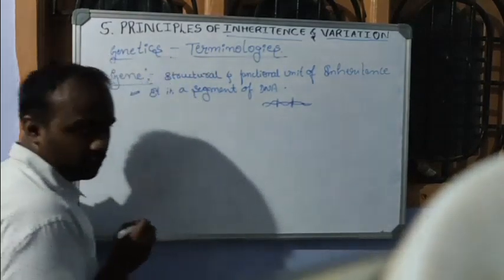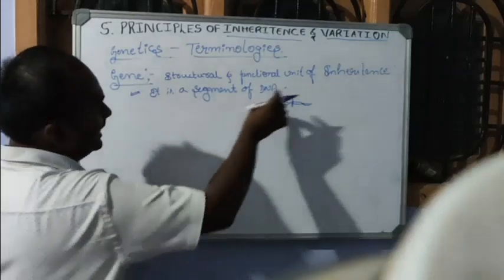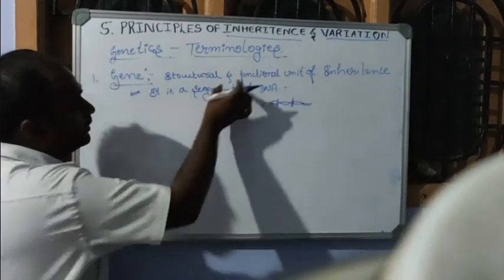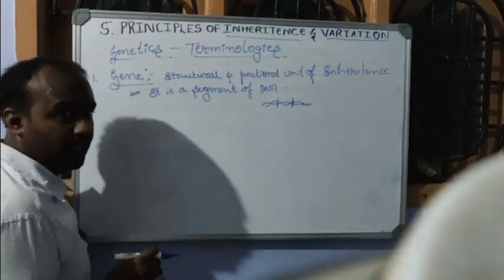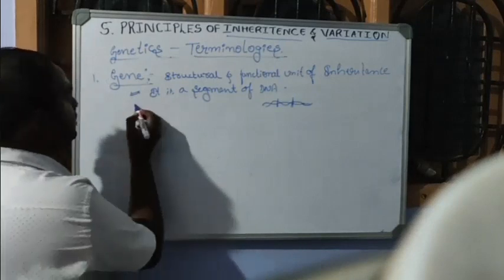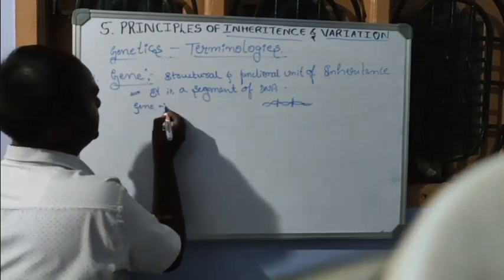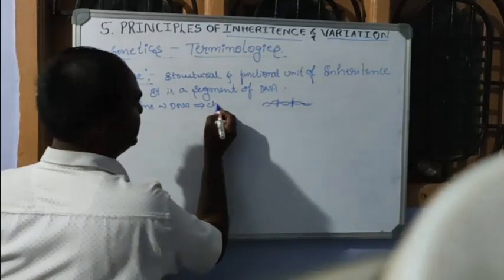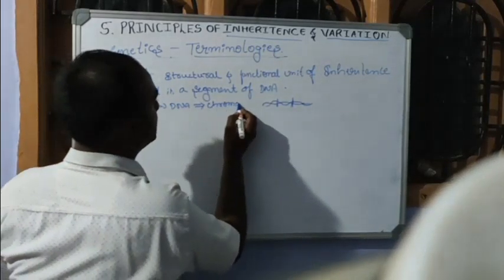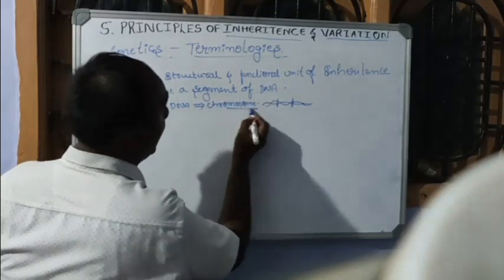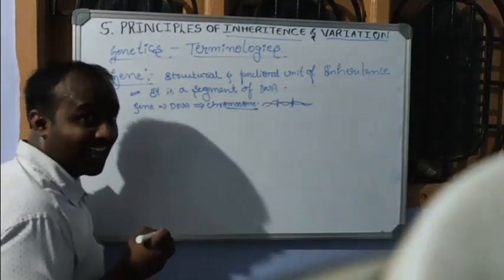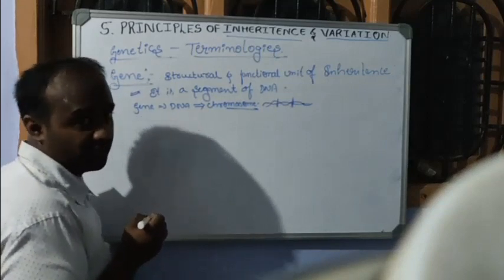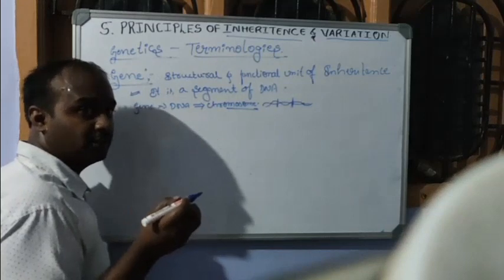And what is the function of a gene? And why do we call it the structural and functional unit of inheritance? Before we move on to this, we will see the location where the gene is present. Gene is present on DNA. DNA is present on chromosomes. And chromosomes are the carriers or the vehicles which carry the genetic information from one generation to another.